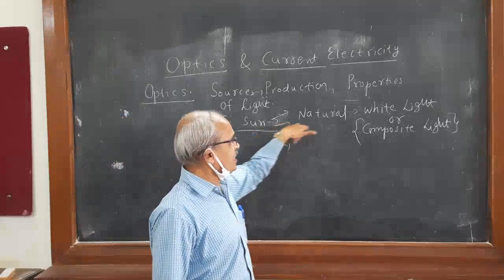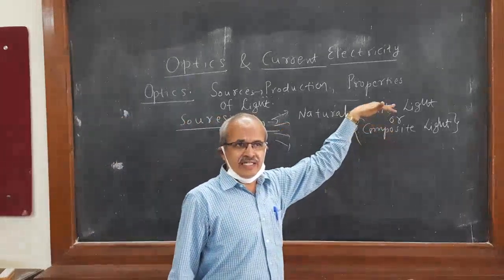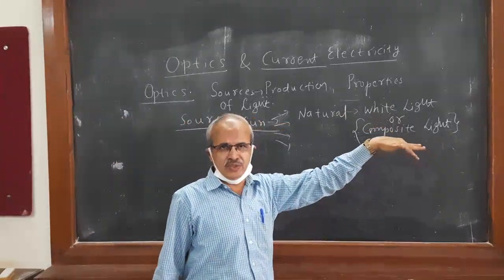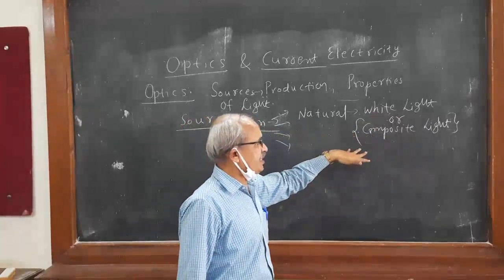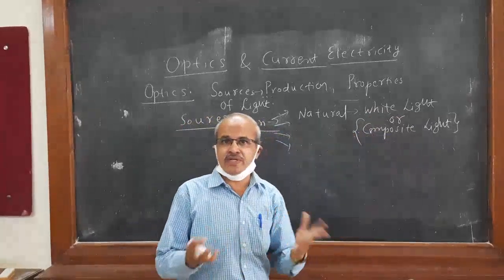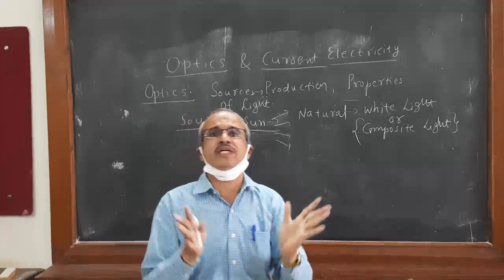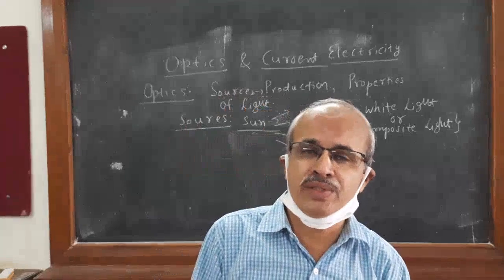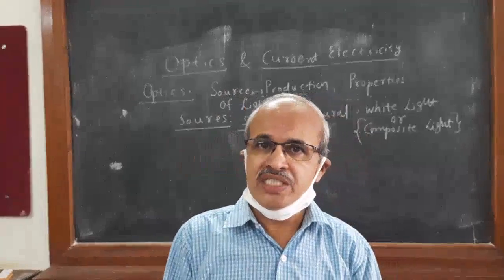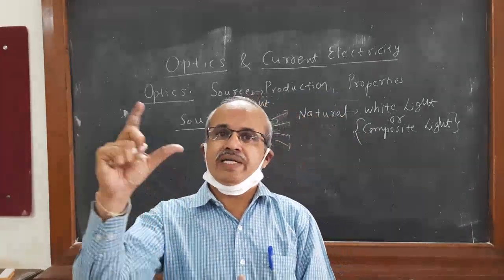Whenever the sun emits white light, it enters the universe, and we are getting this composite light. You will be able to see the 7 colors only when dispersion of that white light takes place. When the dispersion takes place, you are able to see the spectrum.